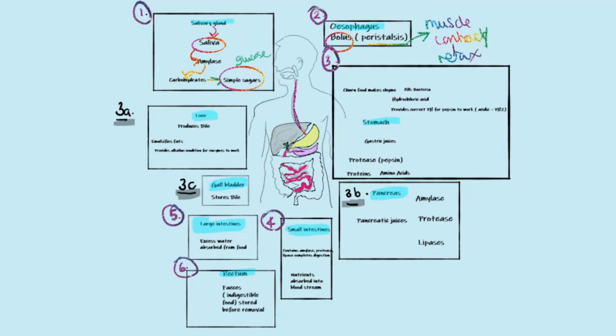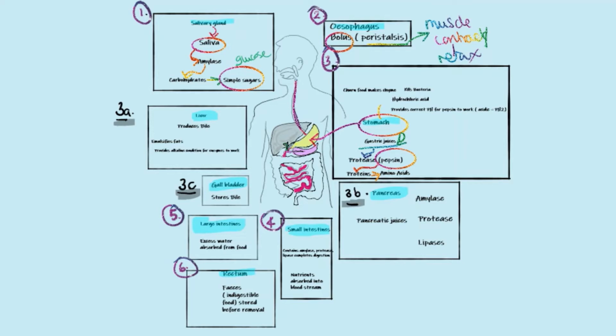From the esophagus, the food goes into the stomach. The stomach has several functions. It contains something called gastric juices. Gastric juices contain the enzyme proteases, and one of the enzymes is called pepsin. Pepsin breaks down protein into amino acids.